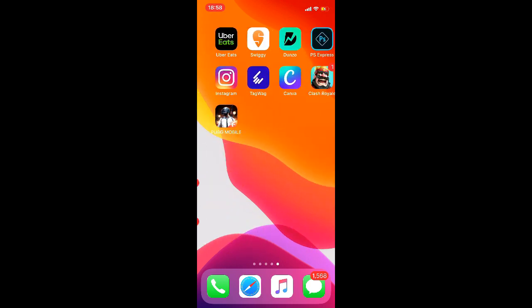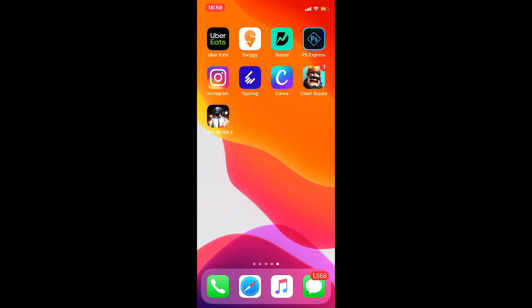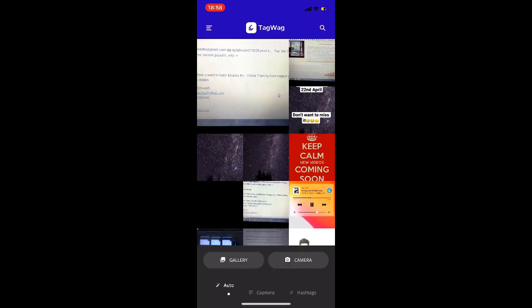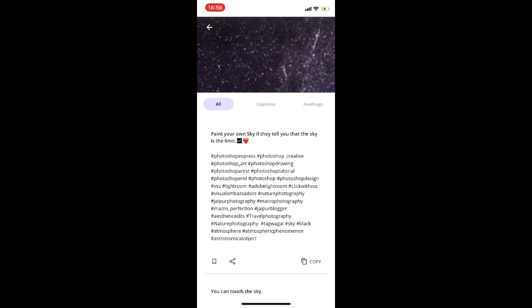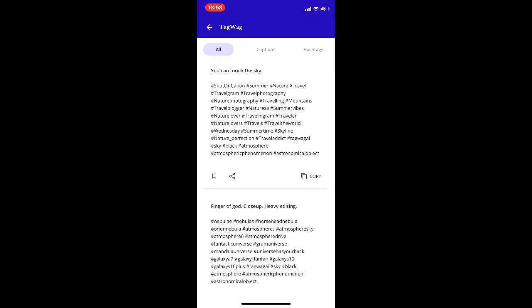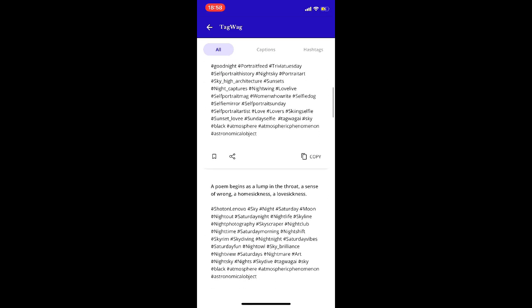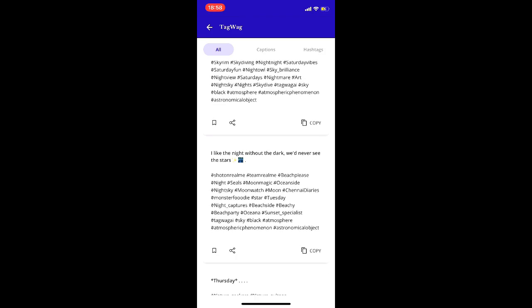Then I want to show you TagWag, which uses computer vision to understand images and accordingly suggest captions and trending hashtags to use with that image. Let's have a little fun with it. Okay, let me put this picture of stars. Not bad. It has identified sky full of stars and accordingly suggesting trending hashtags with captions.